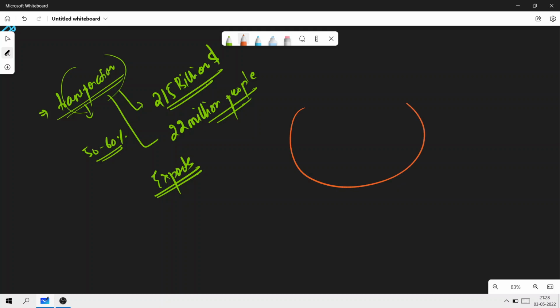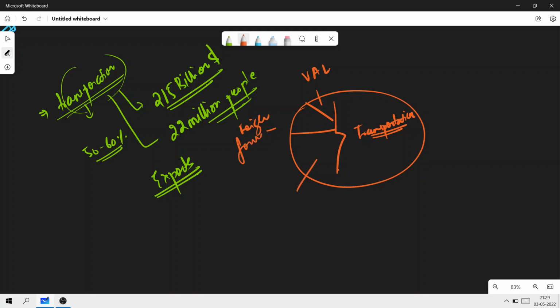Okay, so let's see. Almost this area of it is dealing with transportation. Like we just discussed, transportation is one of the most important, crucial logistic activities. Then one part of it is also dealing with value added logistics. Then another part is dealing with freight forwarding, and then there is warehousing. But what is the percentage of this?